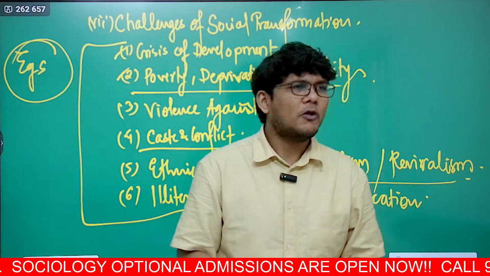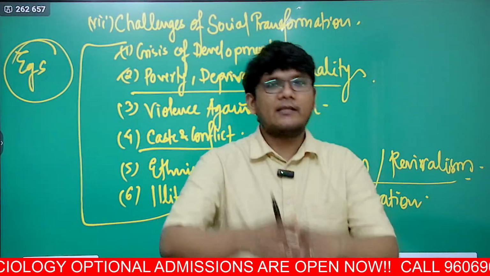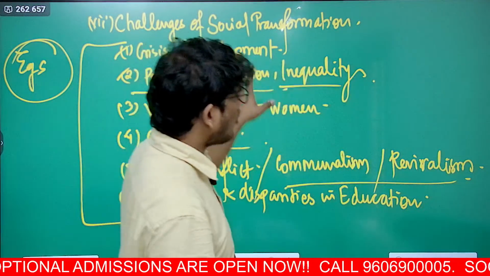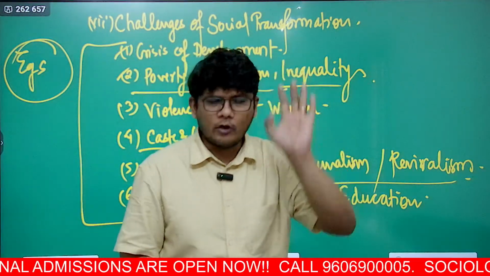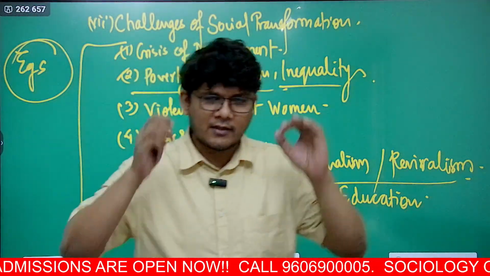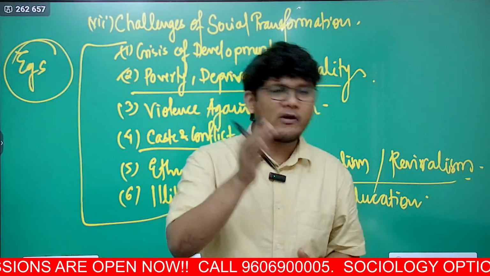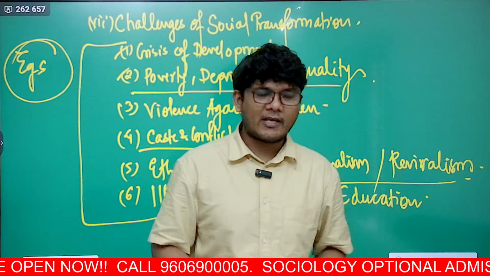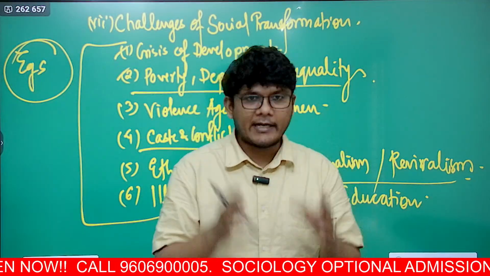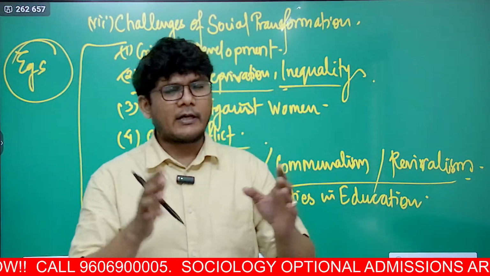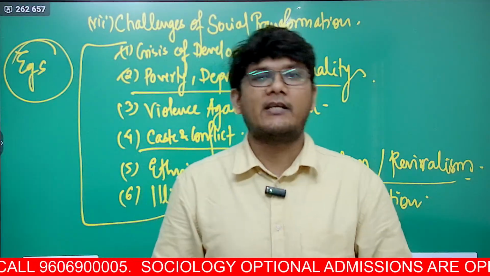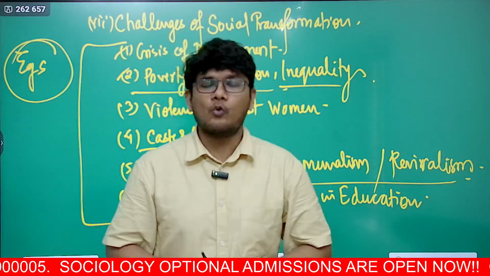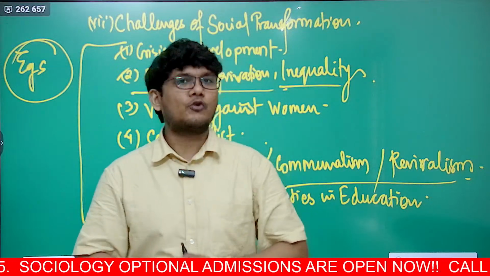But even then, you don't even have to, because in the class when we will be teaching you, all the concepts will be cleared, the notes will be provided to you, everything will be in front of you. All you have to do is come, attend the class, do as we say, write your answers, get it checked, attempt all the tests in the test series that are there. If you just do this, you don't have to do anything else for sociology optional.